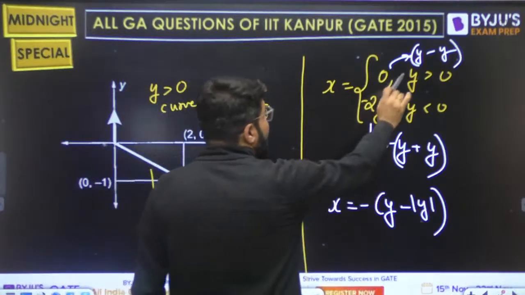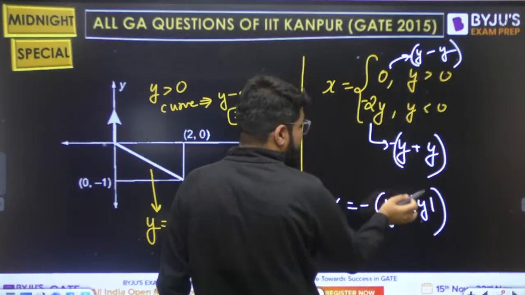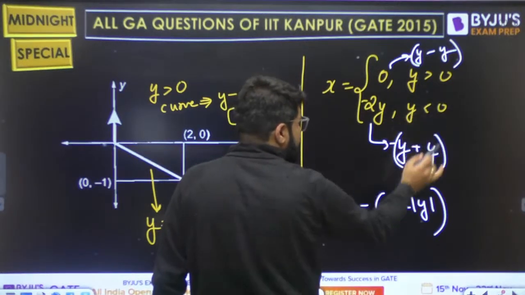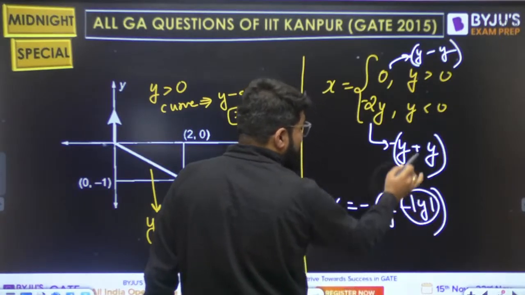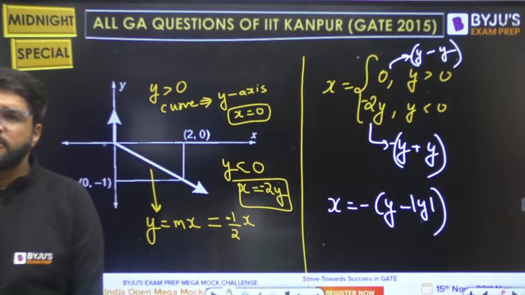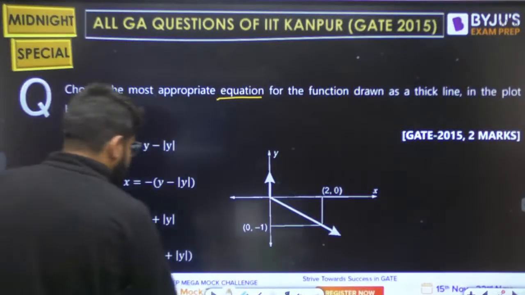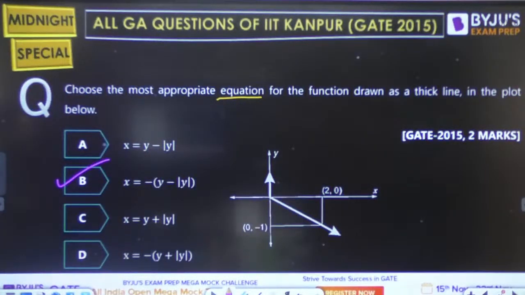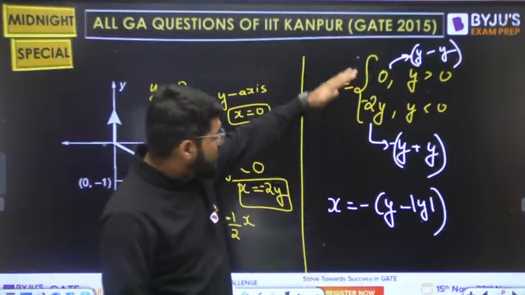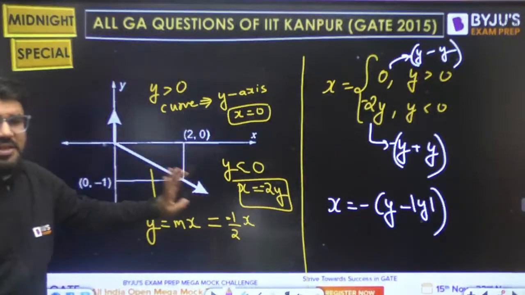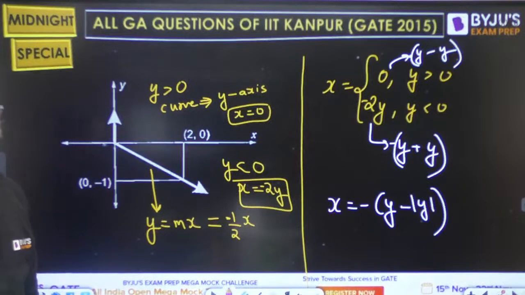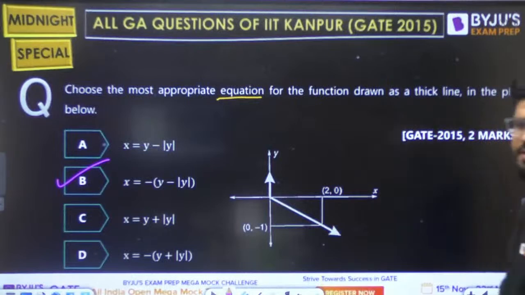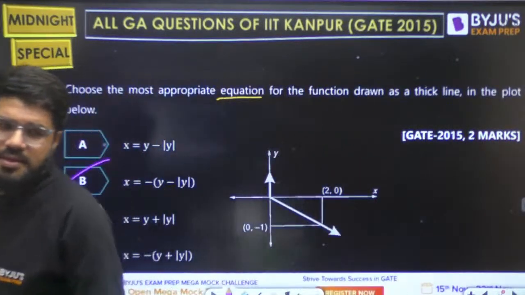Now देखो, if y greater than 0, mod y is known as y, तो y minus y 0 हो जाएगा. If y less than 0, modulus of y will be minus y, minus minus plus y. So what is the correct answer for the question? x is equal to minus of y minus modulus y. Either you can write down this equation, or from the given information you can just match the option. The correct answer is B.